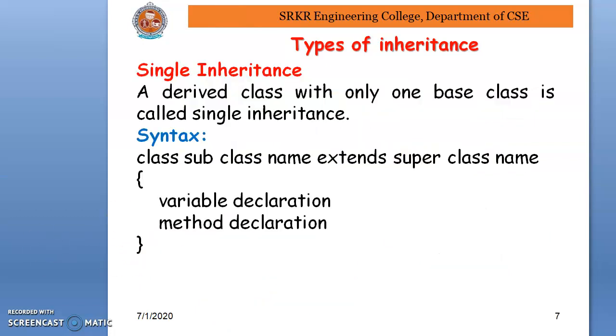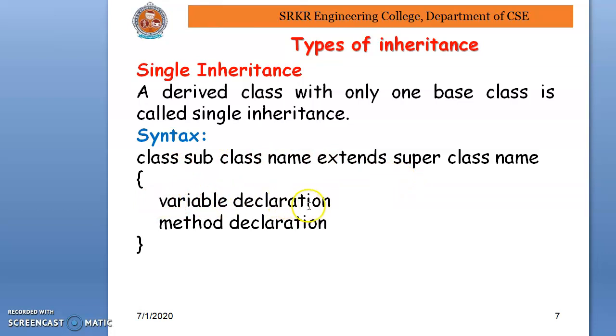Now a detailed explanation about single inheritance. A derived class with only one base class is called single inheritance. As said above, in single inheritance, one base class is there and another subclass is there. This is the syntax for single inheritance: class subclass name extends superclass name. This extends is a keyword which is used in this inheritance mechanism.